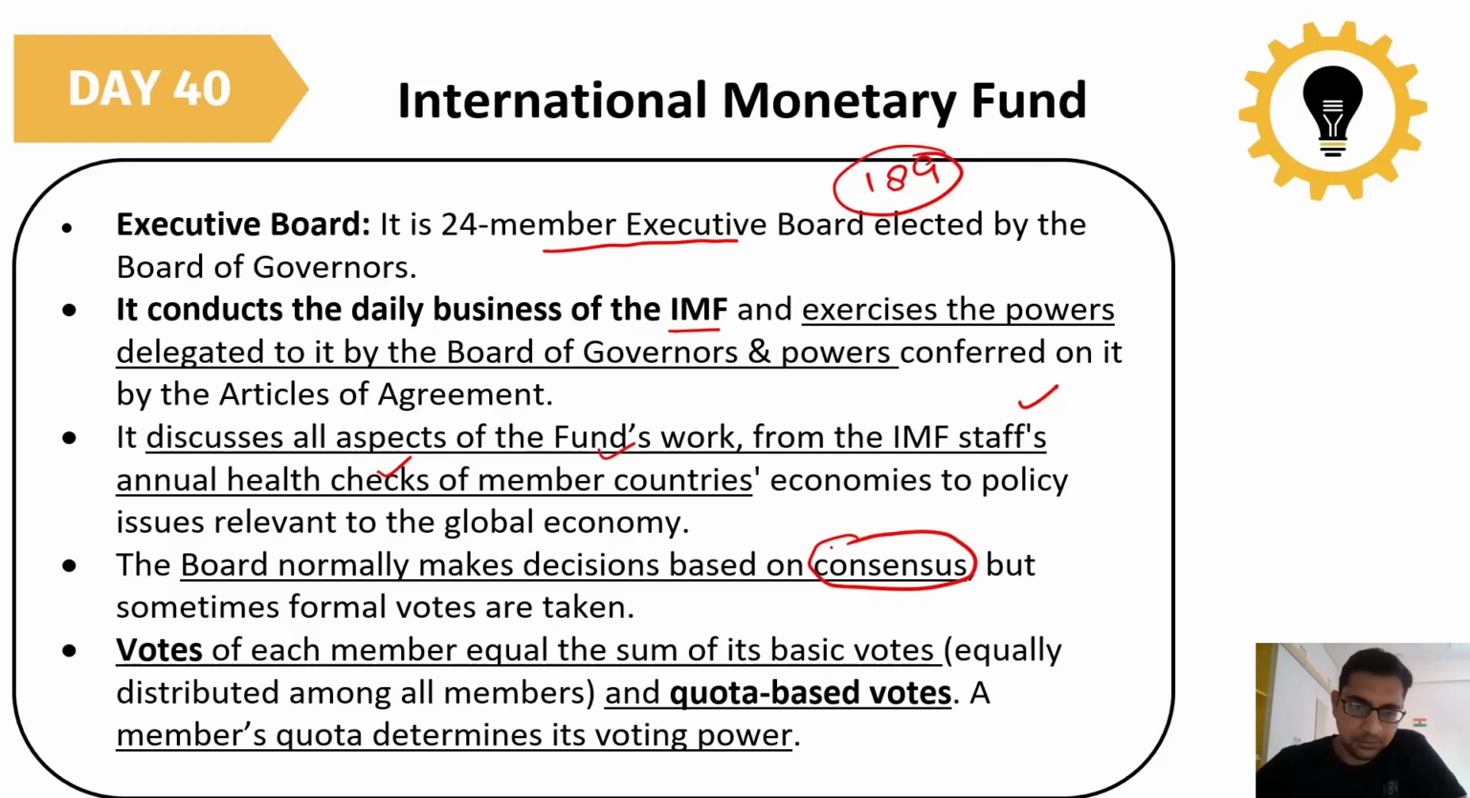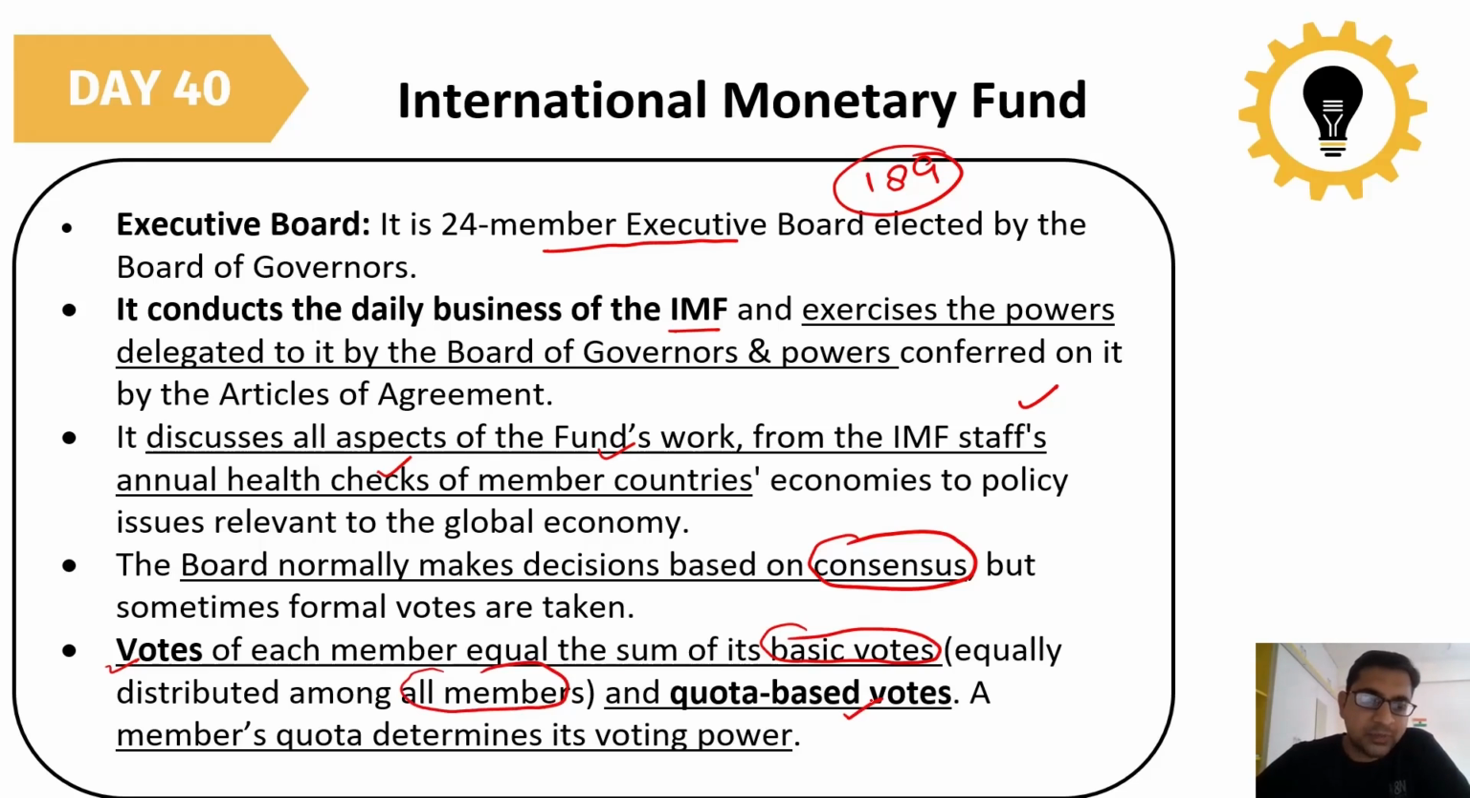The voting has different criteria in the International Monetary Fund. Normally the work goes on consensus, but if we are not able to develop consensus, then voting has to take place. They have a different kind of voting system. The votes of each member are equal to the sum of its basic votes and quota-based votes. First of all, there is a basic value of these votes that is distributed among all the members.